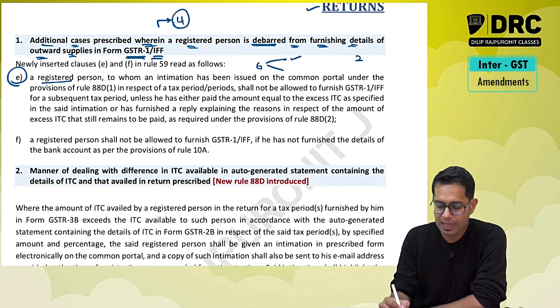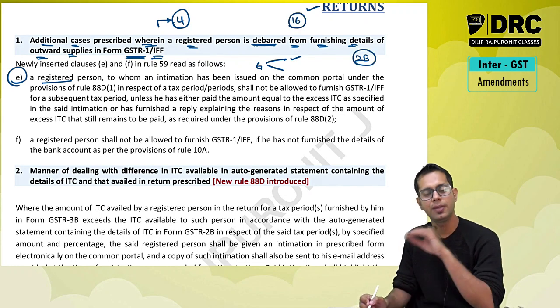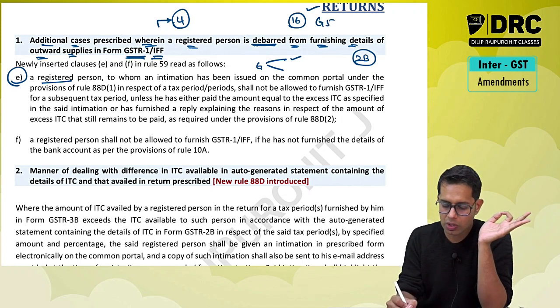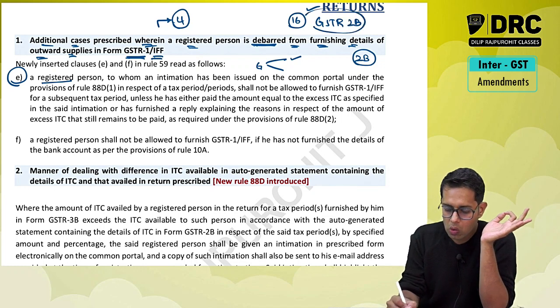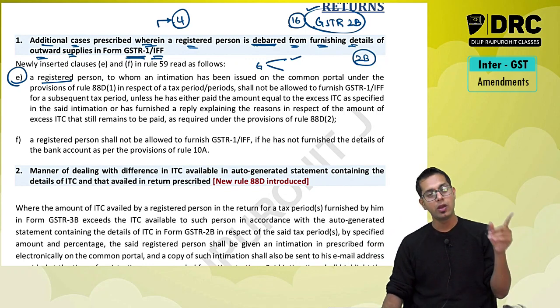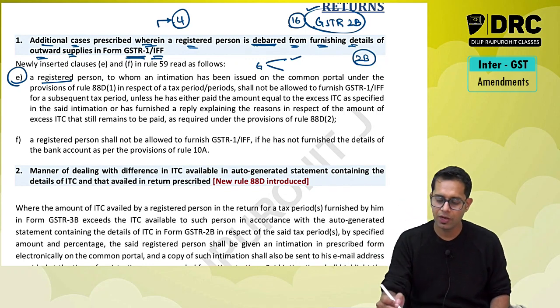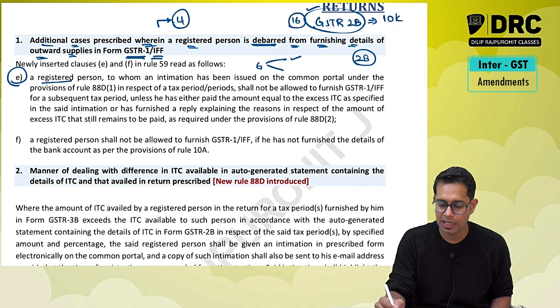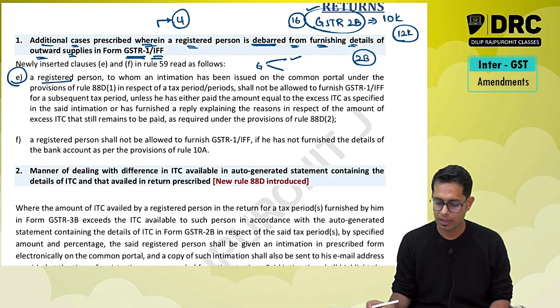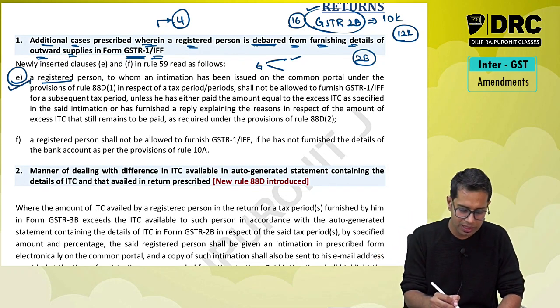see, normally as per section 16, I can take input tax credit only when the details is communicated to me, meaning that information should come in my GSTR2B. Only when the information is coming to my GSTR2B, then only I can take input tax credit. Now if I take excess input tax credit, say if in my GSTR2B the total ITC is 10,000, and if I take input tax credit of 12,000 rupees, then I will be debarred from filing my GSTR1. So this is one case.